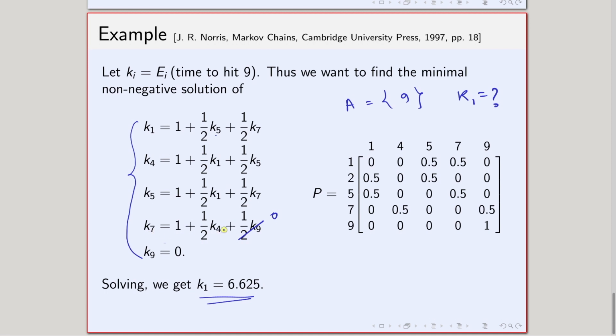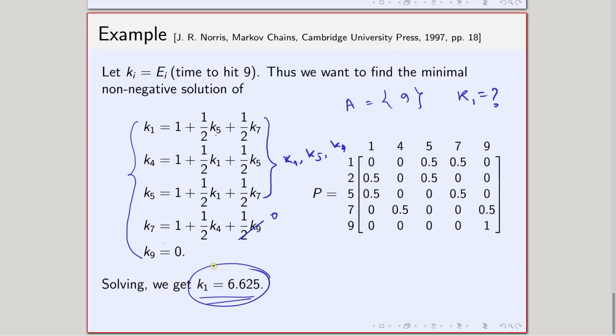If you plug this expression for K7 in here, it turns out to be an equation in K1, K5 and K4. So now these 3 will be equations in K1, K5 and K4. I have 3 equations and 3 unknowns, so I can easily look for the solution. The substitution method will help you in solving, and if you solve, finally you will get this result.